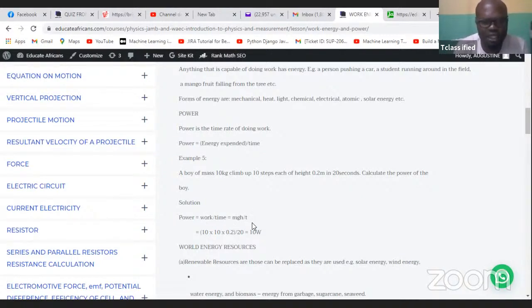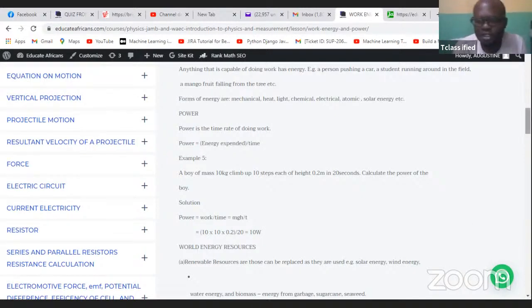We already know that work is equal to mgh. So we'll now multiply out. M is mass, given here as 10 kg. G is acceleration due to gravity, 10, and h is what? 0.2. That's the height. All over time, which is what? 20 seconds. To multiply out is going to give you this.